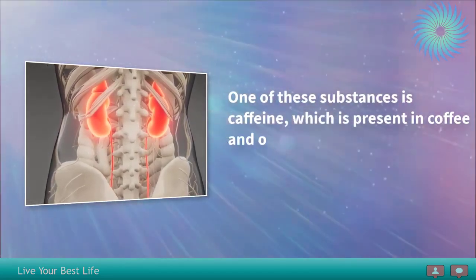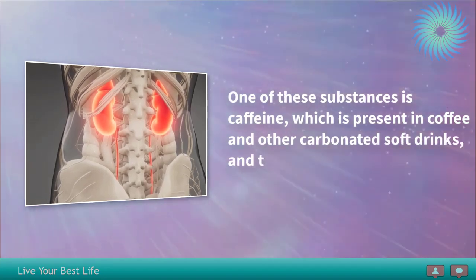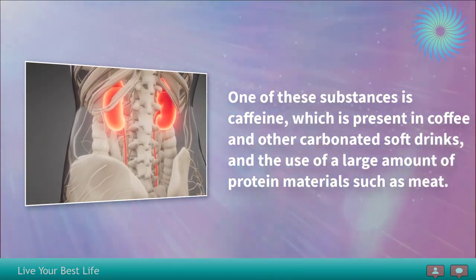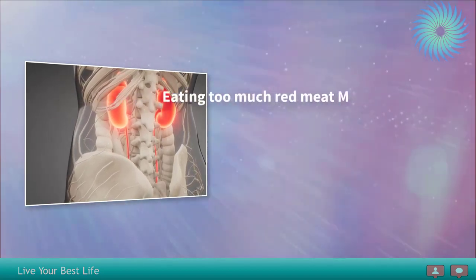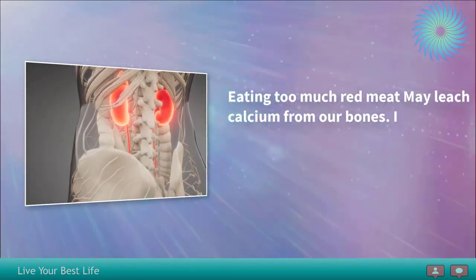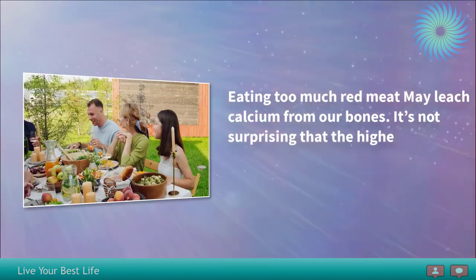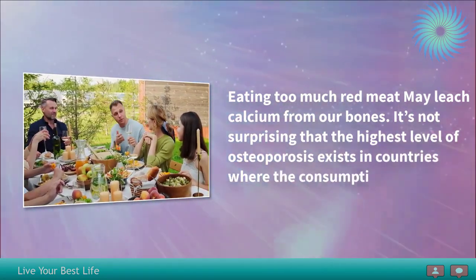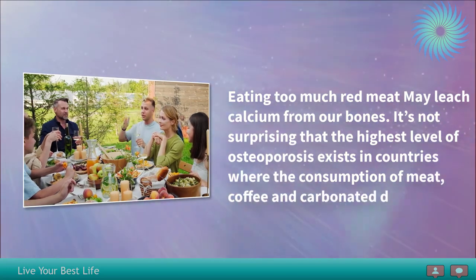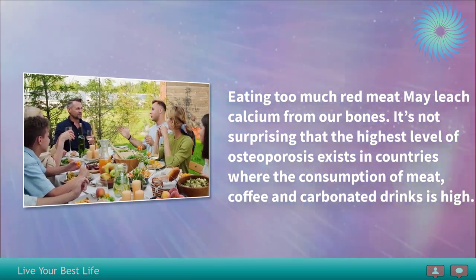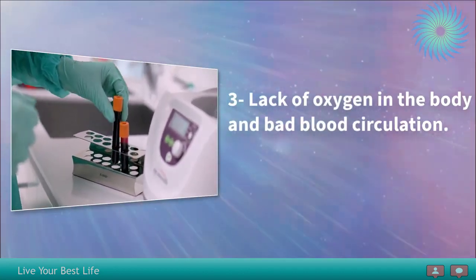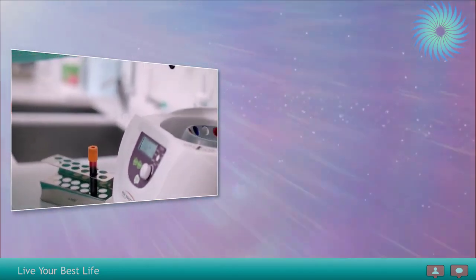One of these substances is caffeine, which is present in coffee and other carbonated soft drinks, or a large amount of protein materials such as meat. Eating too much red meat may leach calcium from our bones. It's not surprising that the highest level of osteoporosis exists in countries where the consumption of meat, coffee, and carbonated drinks is high. 3. Lack of oxygen in the body and bad blood circulation.